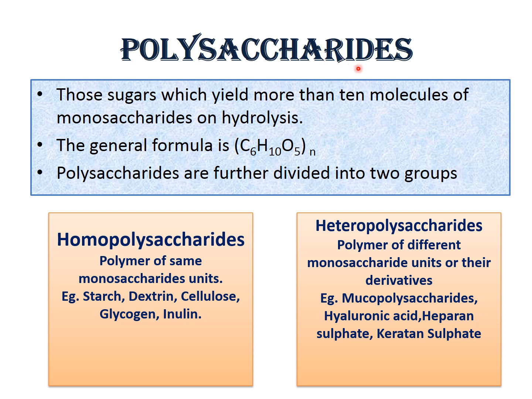Now polysaccharides. So these sugars yield more than 10 molecules of monosaccharides on hydrolysis, because they are made up of more than 10 sugar units. Their general formula is C6H10O5 whole n. Polysaccharides are further classified into homopolysaccharides and heteropolysaccharides.